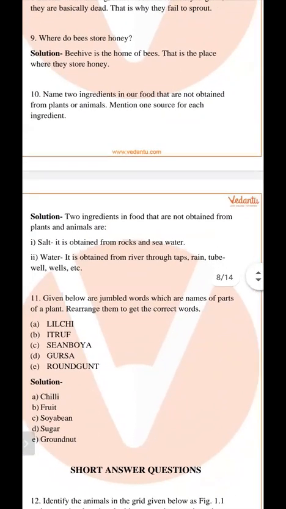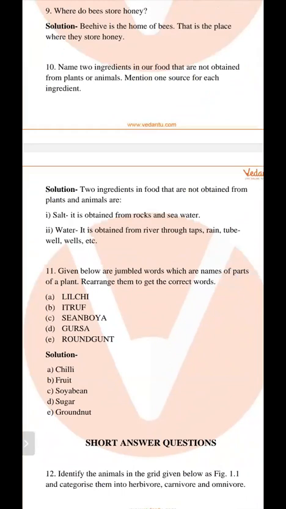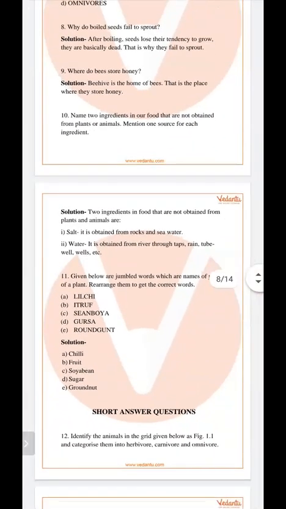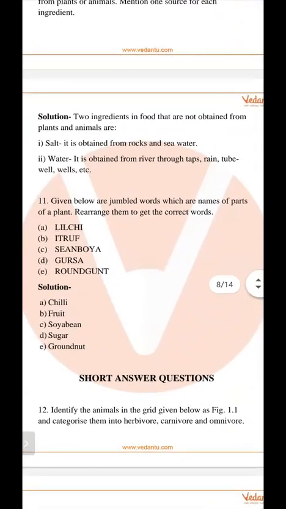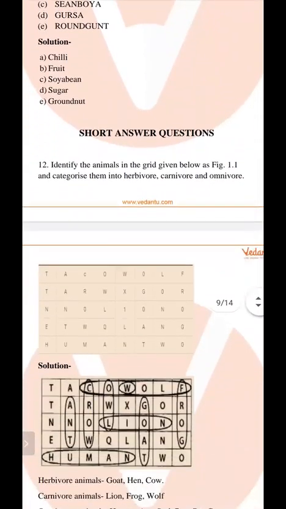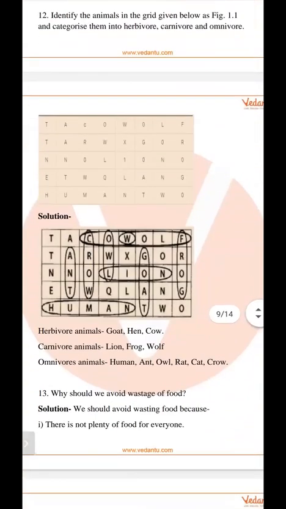And next is CEANBOYA. Soybean is the right answer. Next is Gursa. So sugar is the right answer. Next is groundnut. Groundnut is the right answer.